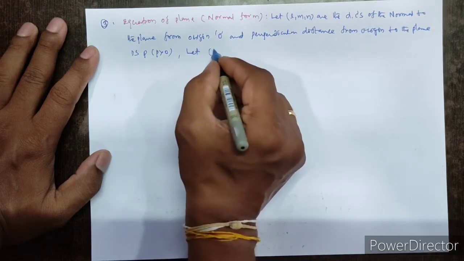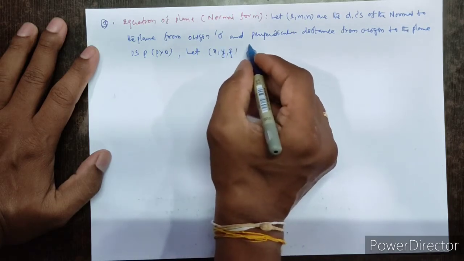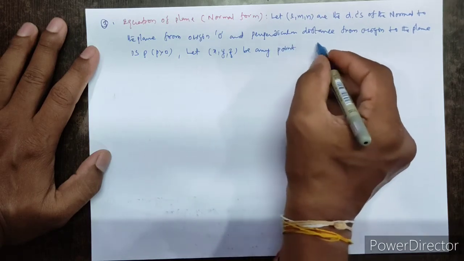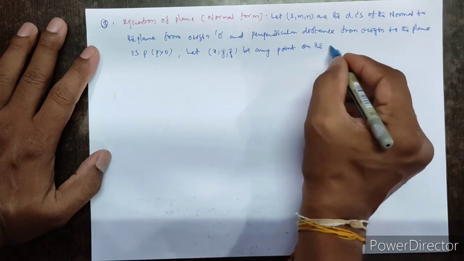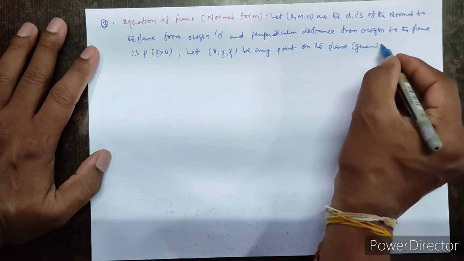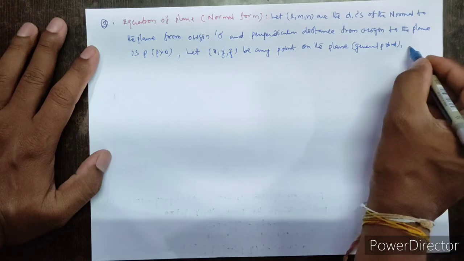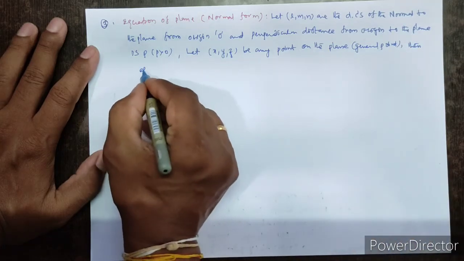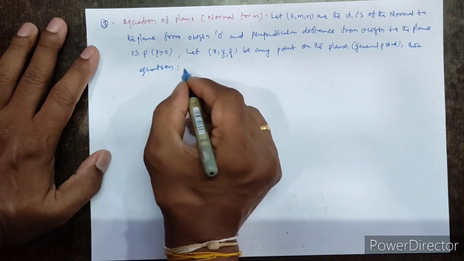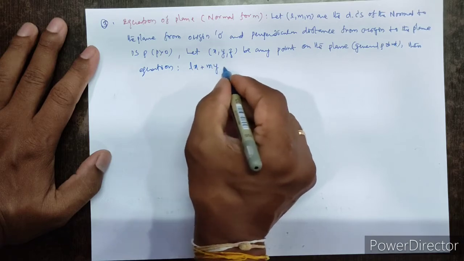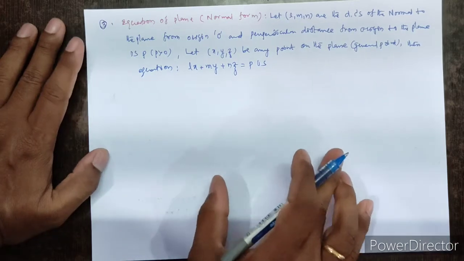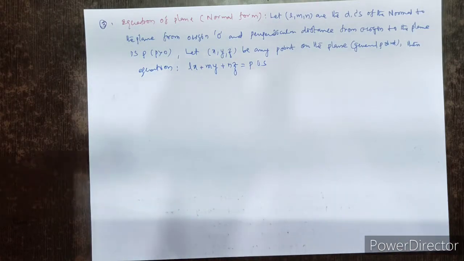Let x, y, z be any general point on the plane, then the equation Lx plus My plus Nz equal to P is the normal form of the plane.